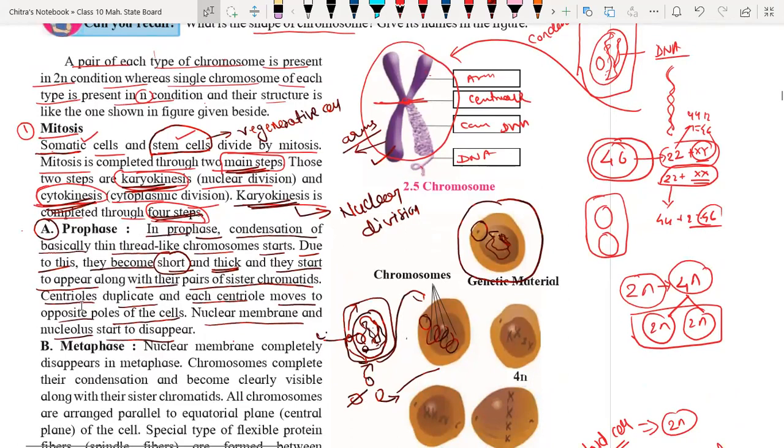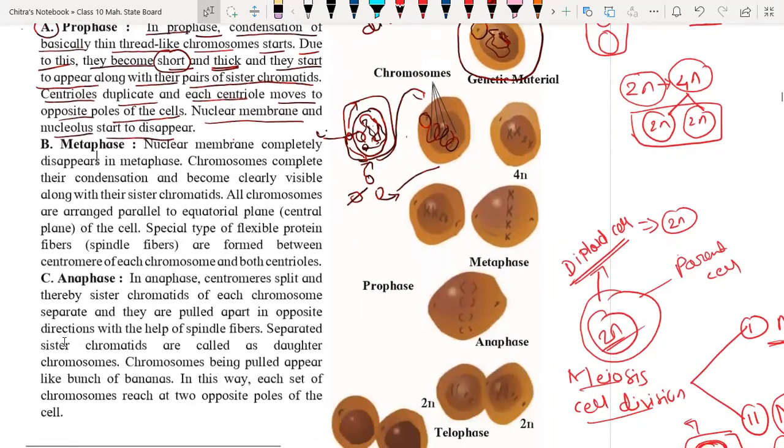Okay, so now we are going to understand the next step called metaphase. This is the second step of mitosis. So what happens in metaphase? See, in prophase, 2 processes started. Which ones? The disappearing of the nuclear membrane and nucleolus. So here they will complete.